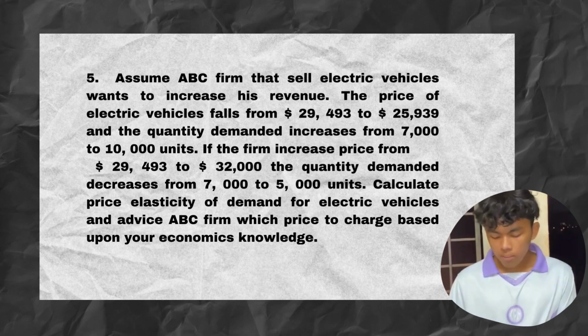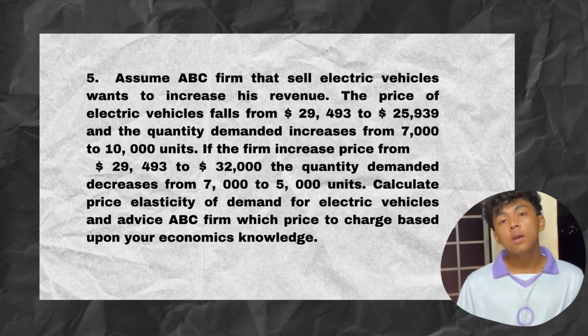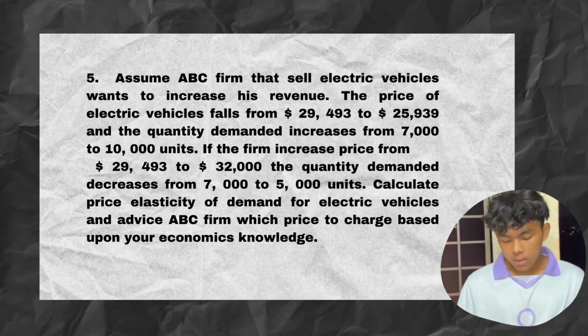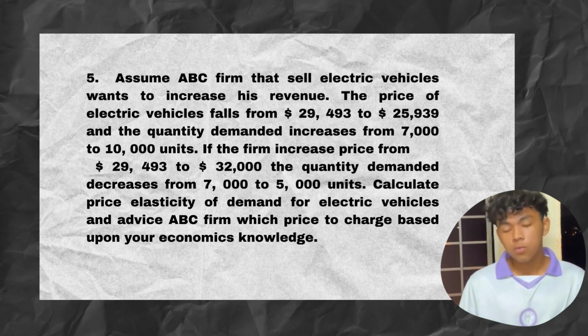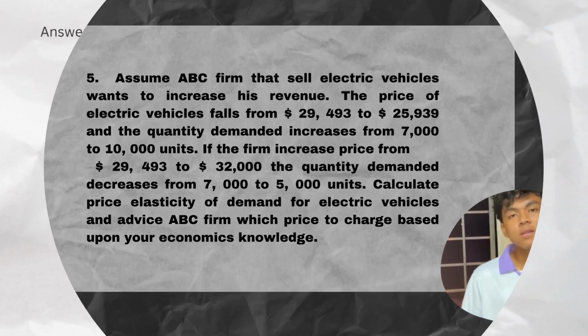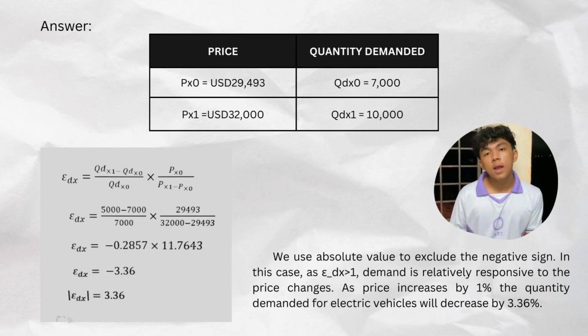So my answer on this is, I use this formula. This is the formula that we use to calculate price elasticity of demand for electric vehicles.